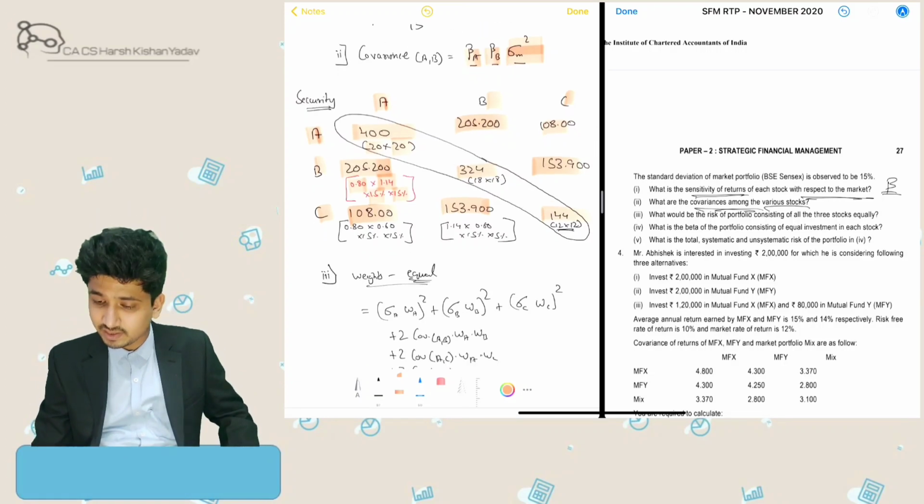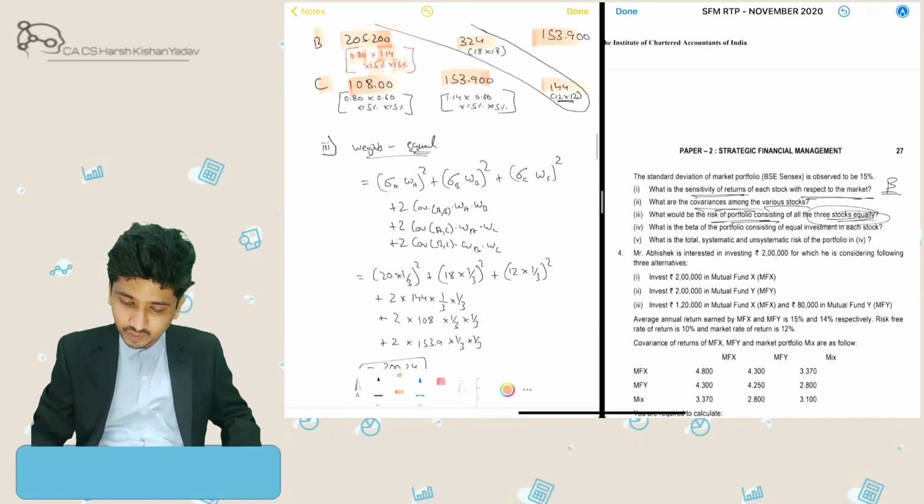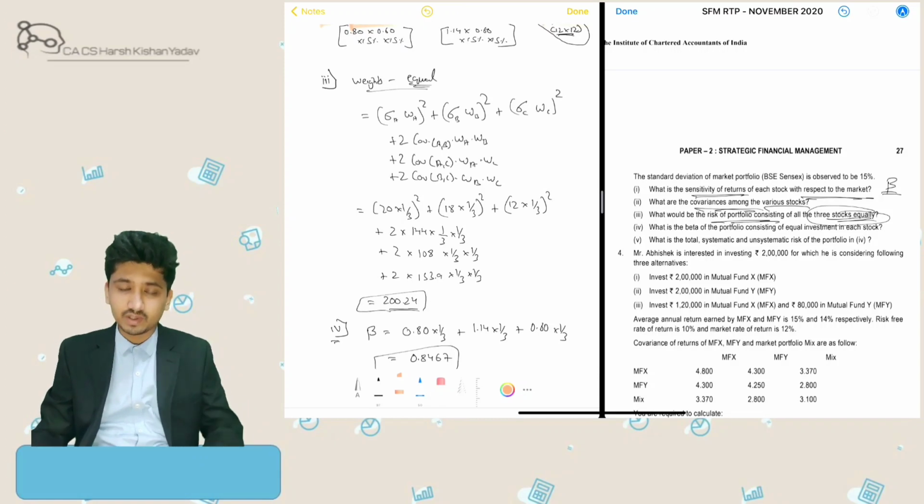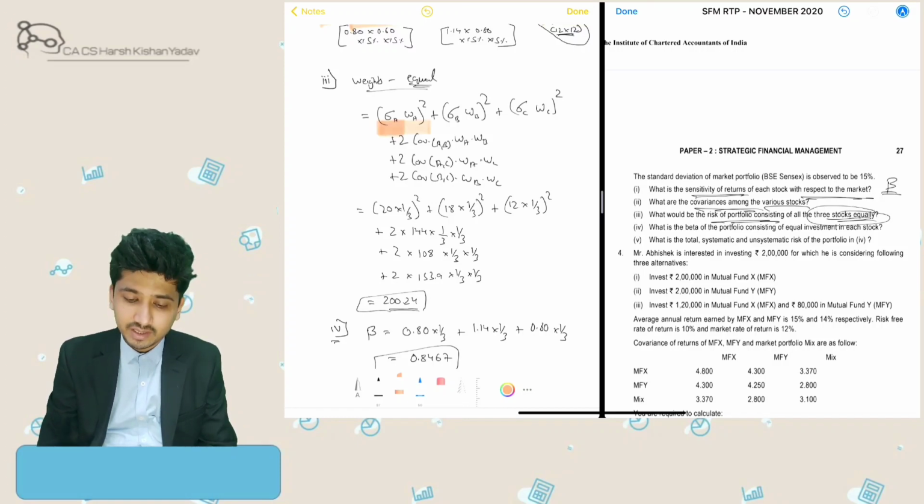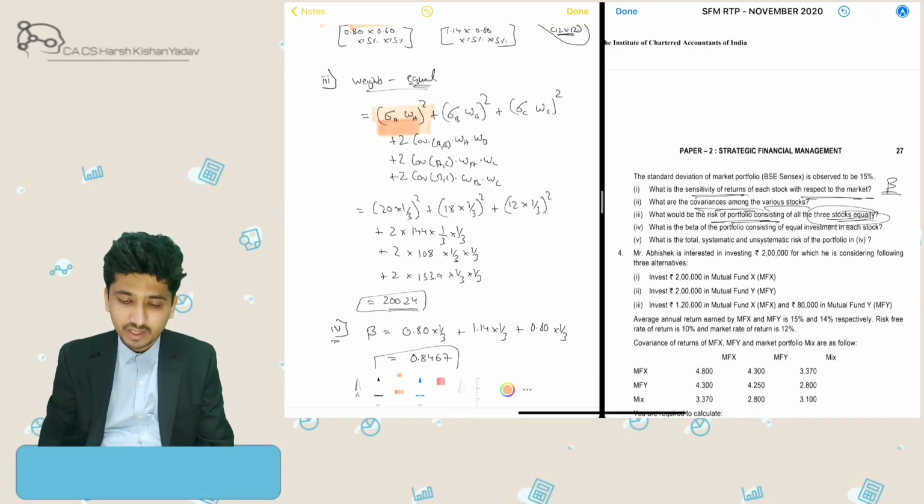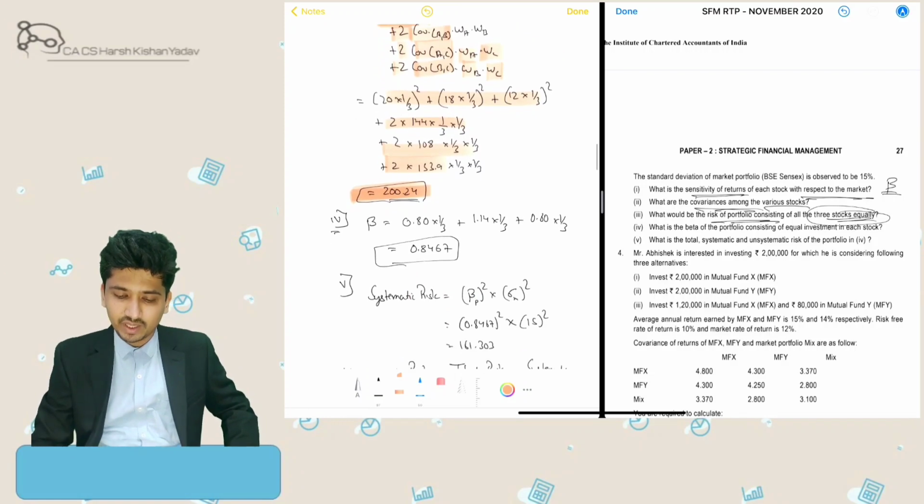Then the third thing the question is asking about is the risk of a portfolio consisting of all three stocks equally. For risk, we will use the three-stock formula. The formula is variance of A into weight of A squared, plus variance of B into weight of B squared, plus variance of C into weight of C squared, plus 2 into covariance of A with B into weight of A into weight of B, plus 2 into covariance of A and C into weight of A into weight of C, plus 2 into covariance of B and C into weight of B into weight of C. When we put in these values, we will get the answer to be 200.24.